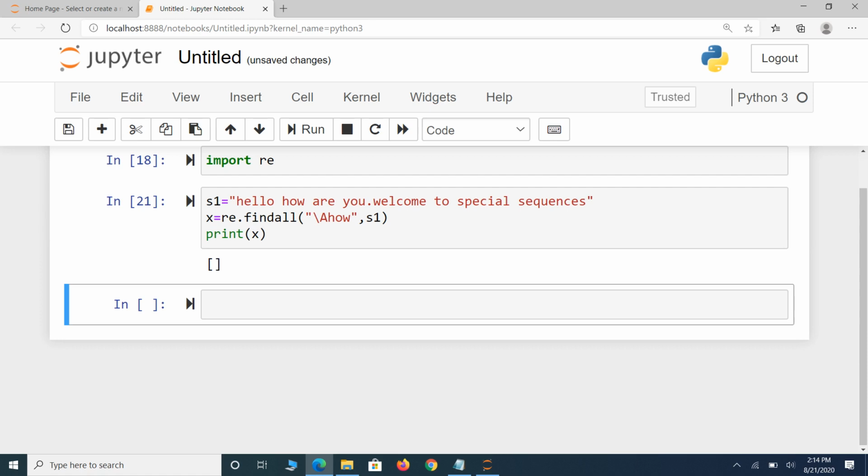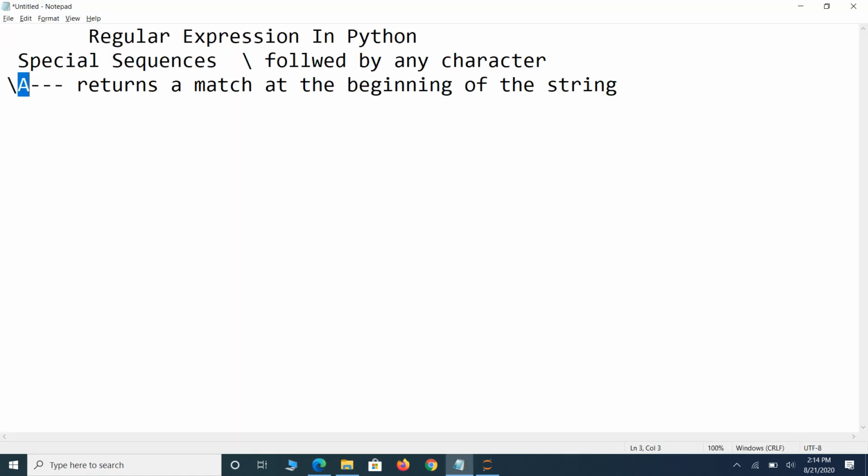Okay, the first special sequence is capital A. It specifies to check whether a given string is started with the given pattern or not. Okay, next move to the next one, backslash small b.